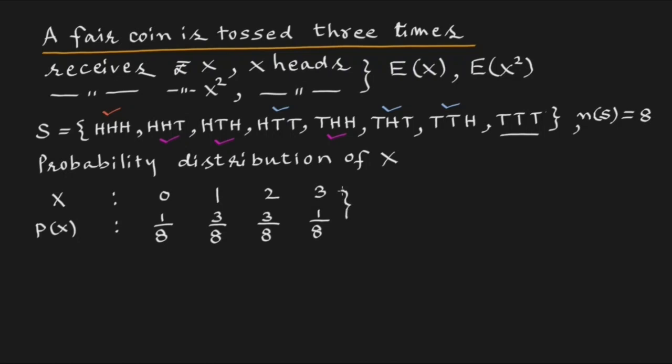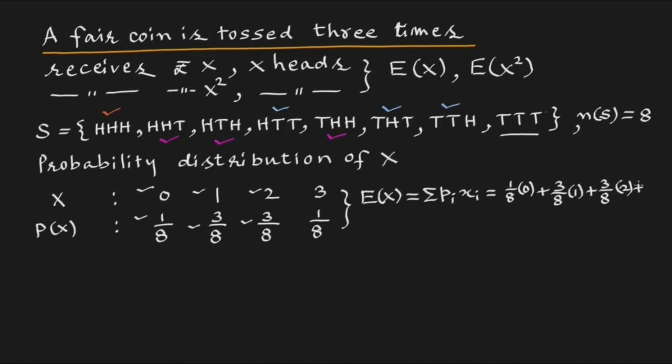So in this case, the expectation E(x) will be summation pi xi, which is 1 upon 8 into 0 plus 3 upon 8 into 1 plus 3 upon 8 into 2 plus 1 upon 8 into 3, which is 0 plus 3 upon 8 plus 6 upon 8 plus 3 upon 8, which is 12 upon 8.